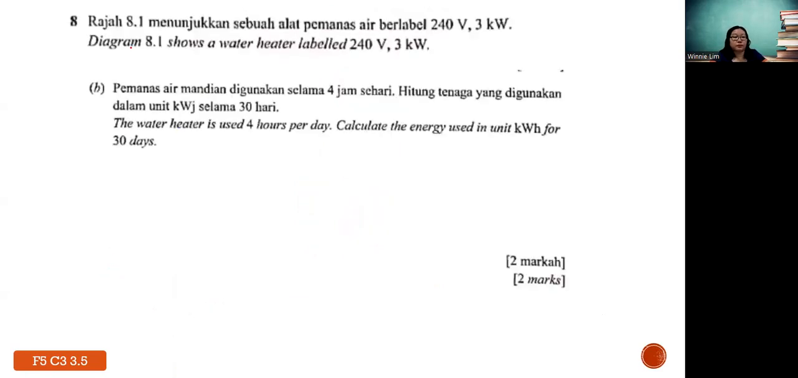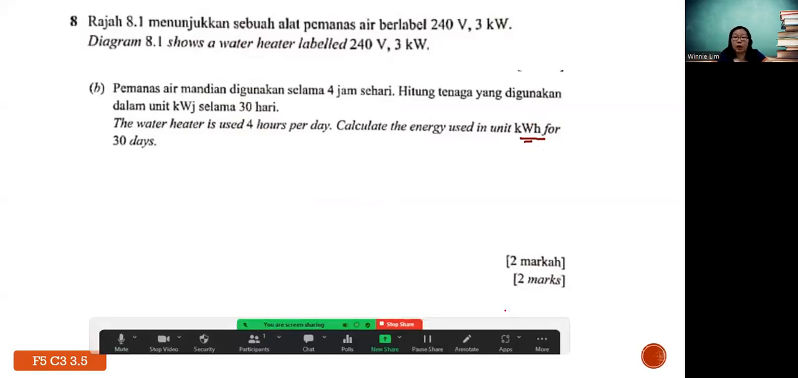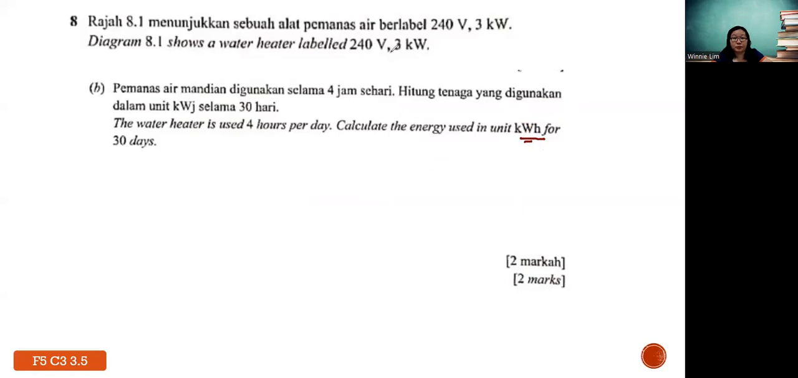Next. Diagram 8.1 shows a water heater labeled 240 volt 3 kilowatt, and the water heater is used 4 hours per day. Calculate the energy used in unit kilowatt hour for 30 days. So what is this unit? This is also another unit of energy, but normally we change to this unit when we want to calculate the electrical bill.